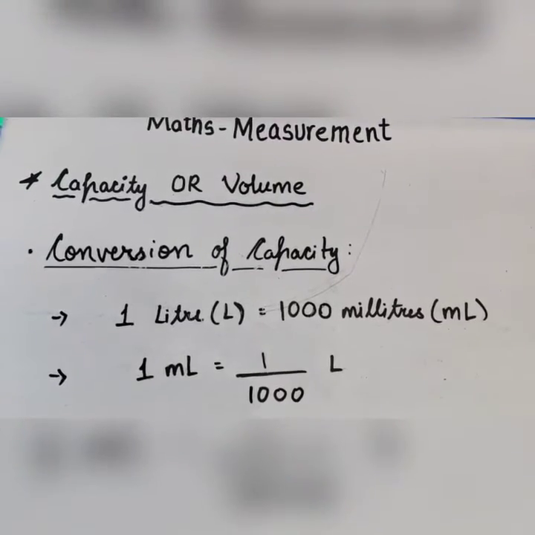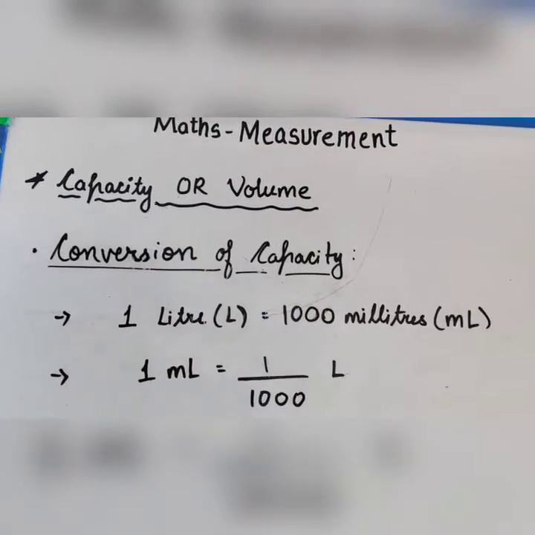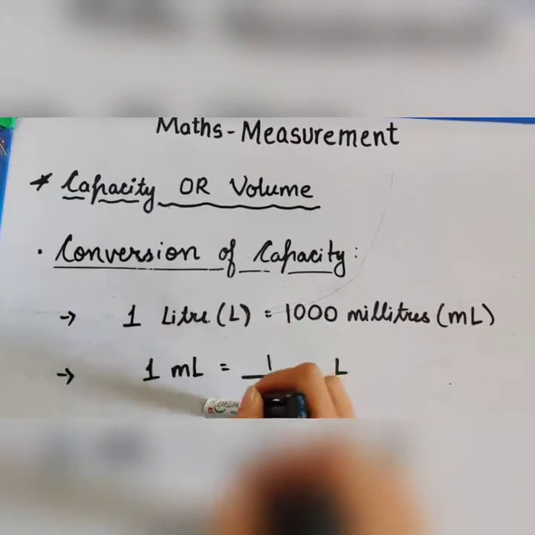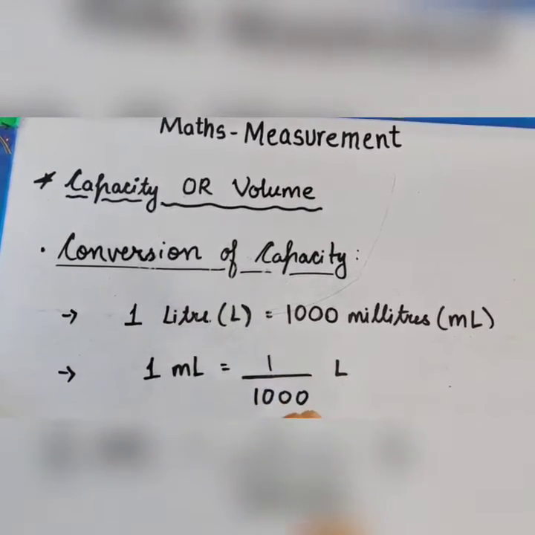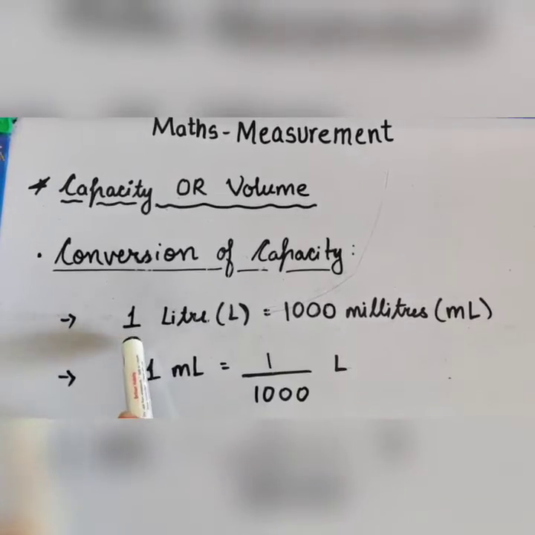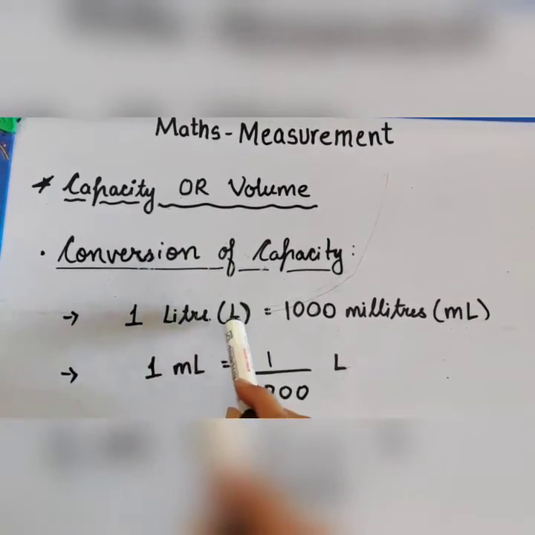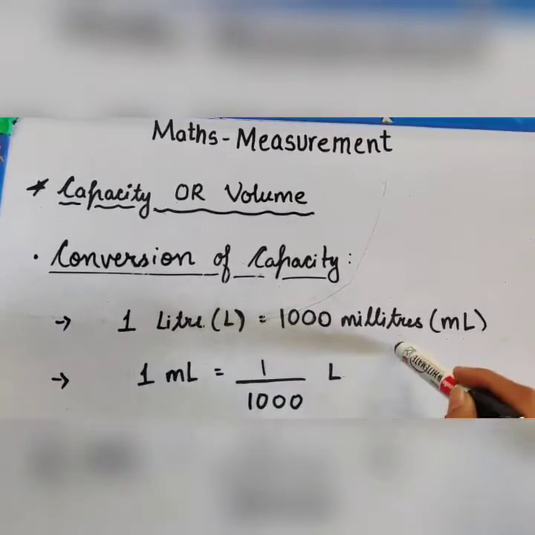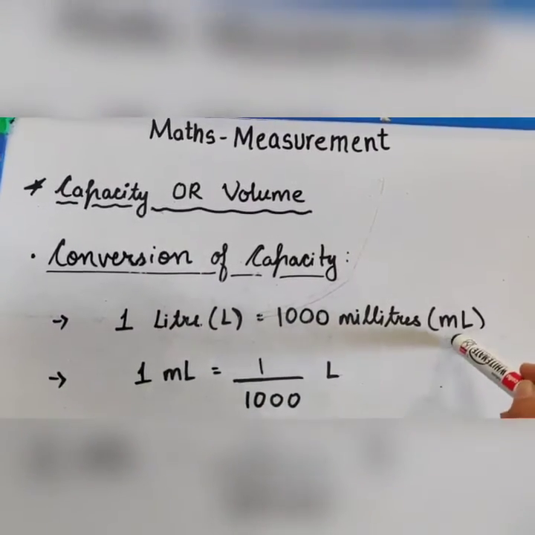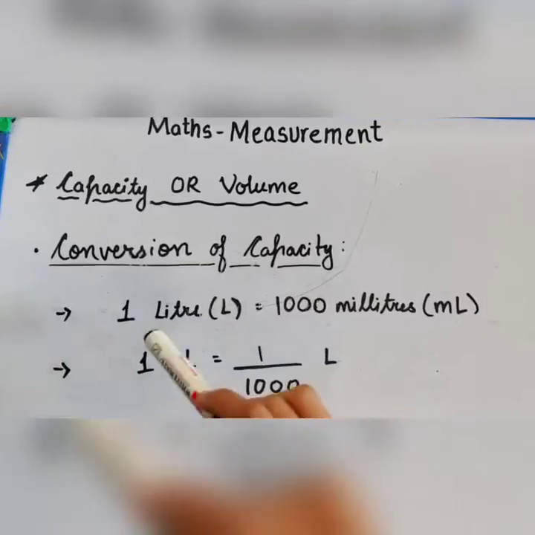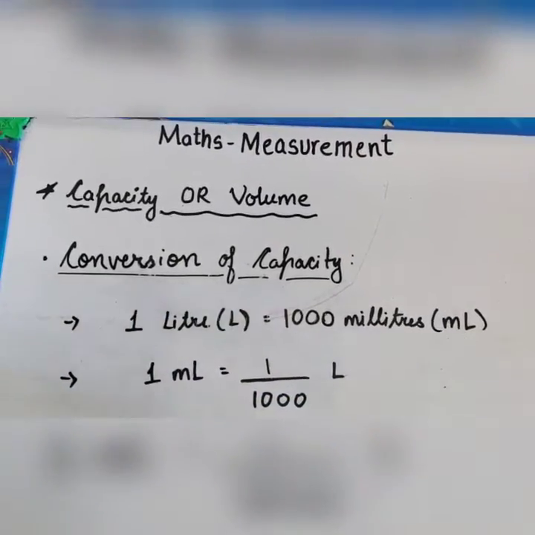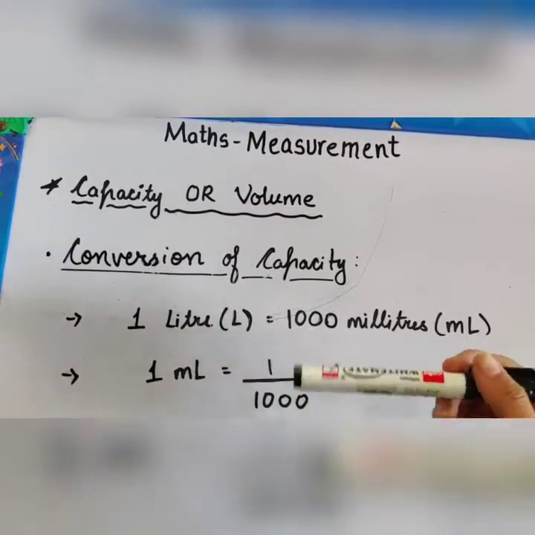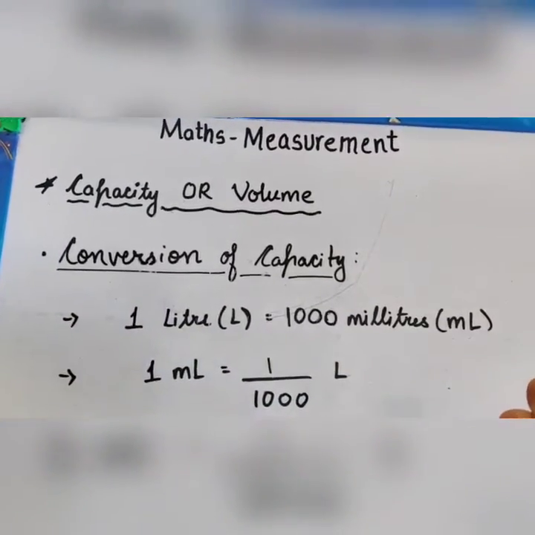Let us start with the next topic, conversion of capacity. As we have understood that there are two units, liters and milliliters. See, 1 liter, for liter we write L, is equal to 1000 milliliters. Milliliter is written as ml. So 1 liter is equal to 1000 milliliters and 1 milliliter is equal to 1 upon 1000 liters.